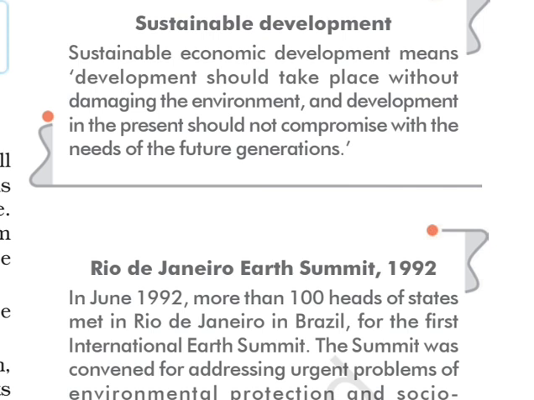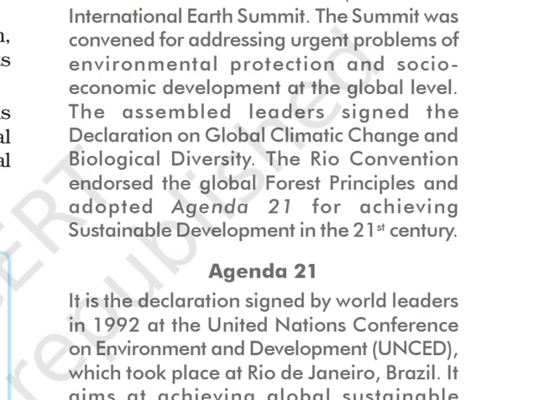Now, there was a summit in 1992, the Rio de Janeiro Earth Summit 1992. What does it say? In June 1992, more than 100 heads of states met in Rio de Janeiro in Brazil for the first International Earth Summit. Remember this line for MCQ: first International Earth Summit in 1992. So the summit means meeting. Hundreds of leaders of different countries met in 1992 in Brazil.